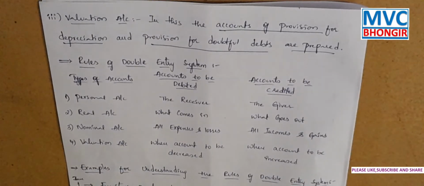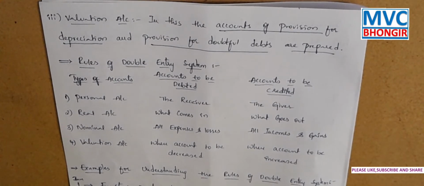As a valuation account, namely a provision for doubtful debts, is required to be maintained. In the balance sheet, it is shown as a deduction from the sundry debtors on the asset side of the balance sheet to reflect the estimated realizable value.